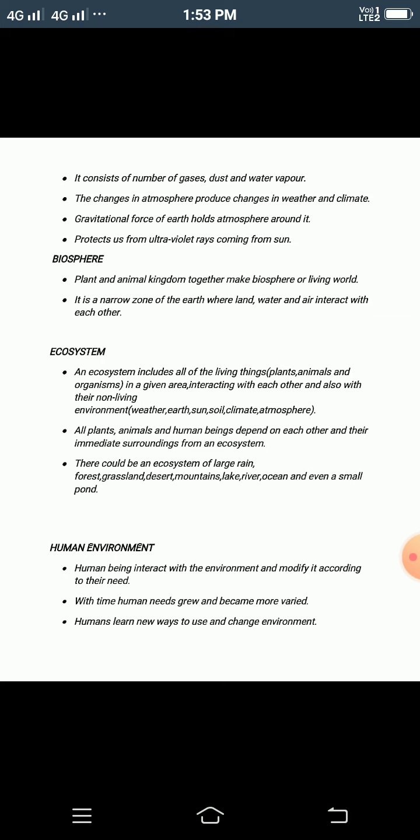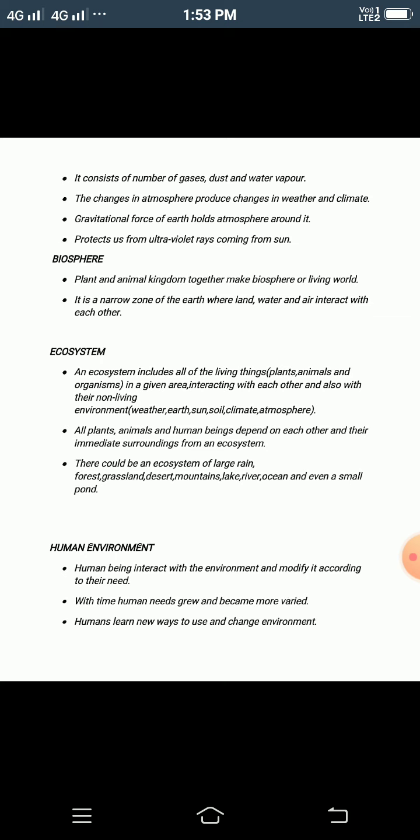Now we'll be moving to the fourth one, that is the biosphere. The biosphere is also called the living world. That means all the plants, animals and human beings make up the biosphere. That is why it is called the living world. Or you can say it is a narrow zone of the earth where land, water and air interact with each other.